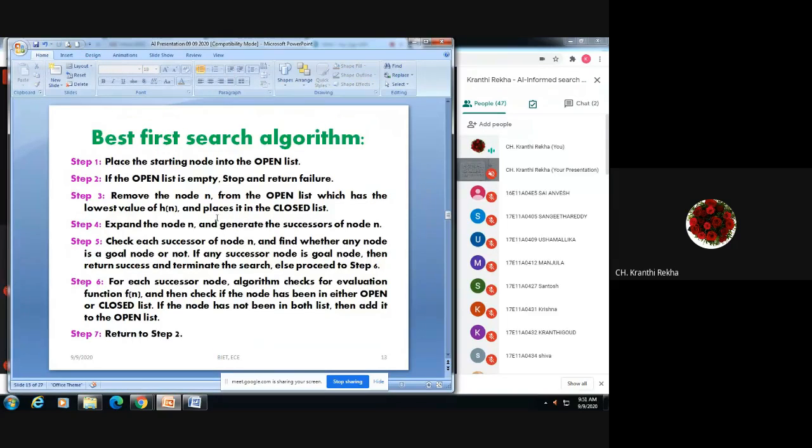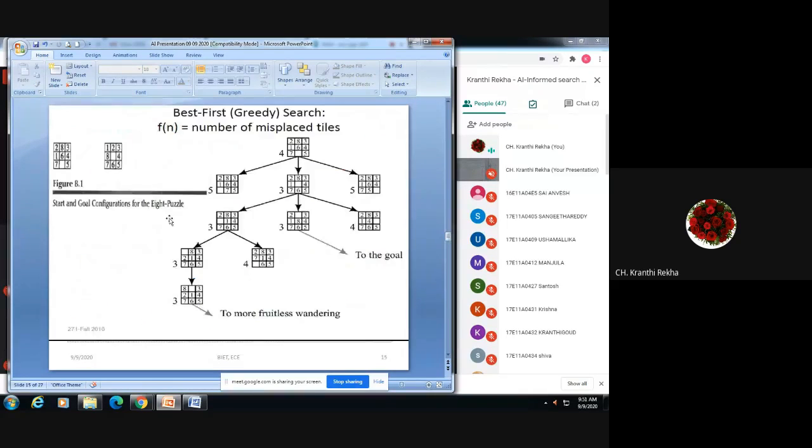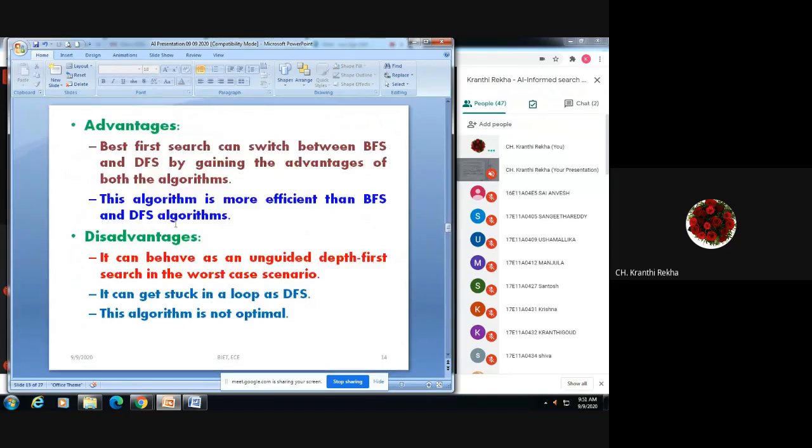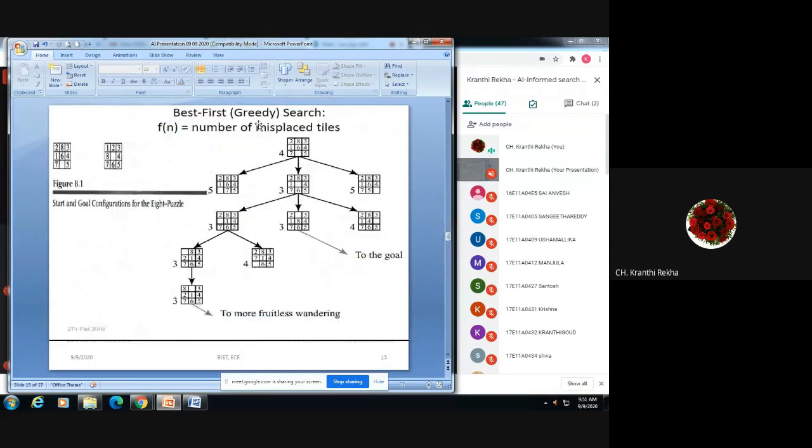So here is the algorithm, the steps in which you have to proceed. By explaining one example, I'll explain this algorithm. In this figure you can see the left box, 1 2 8 3. I think this is the same example which I gave you previously. This is the initial state and this is the goal state that we have to reach.